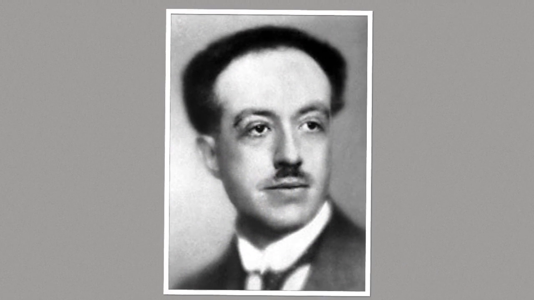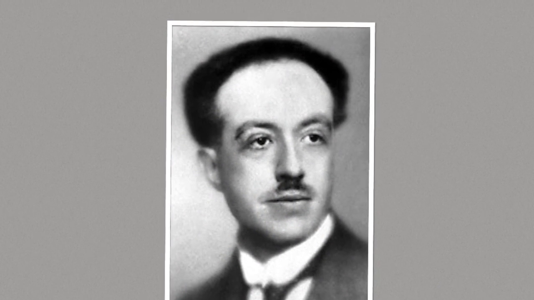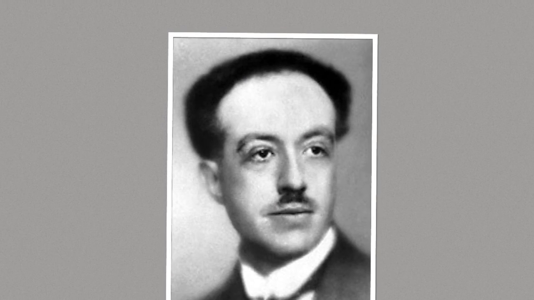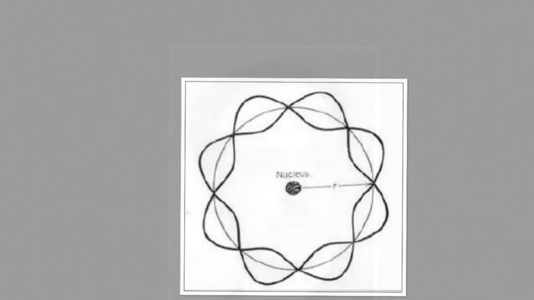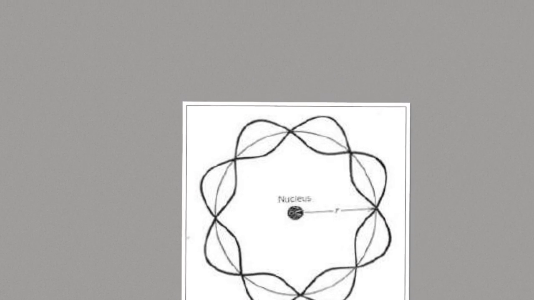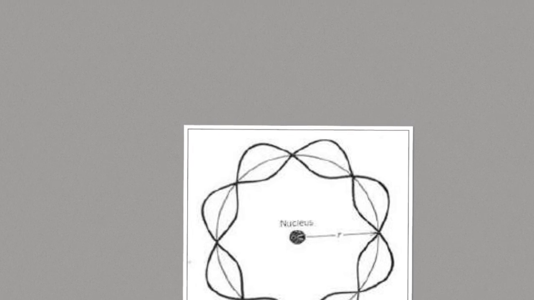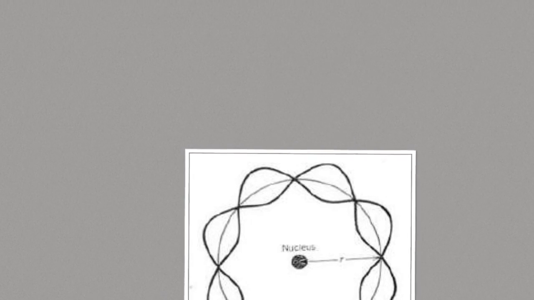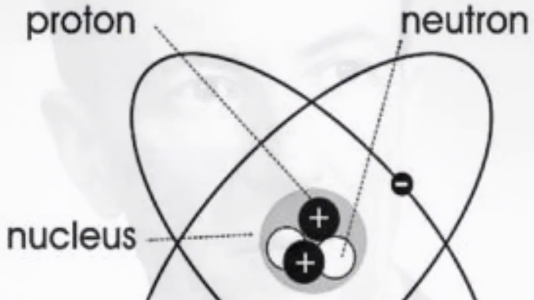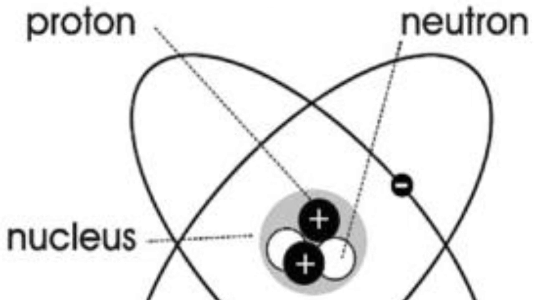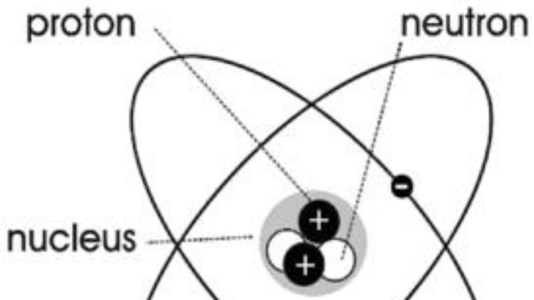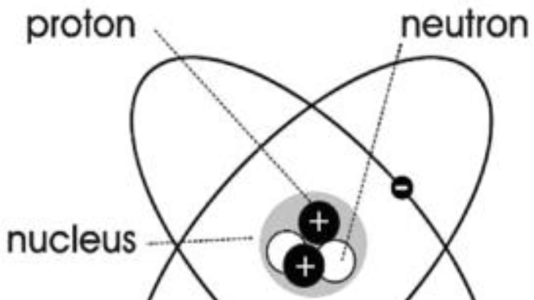In 1924, Louis de Broglie developed a theory called the quantum theory. He discovered the wave nature of electrons and suggested that all matter has wave properties. In 1932, James Chadwick went through a series of reactions and experiments to find a neutral particle with a mass about that of a proton, which is a neutron.